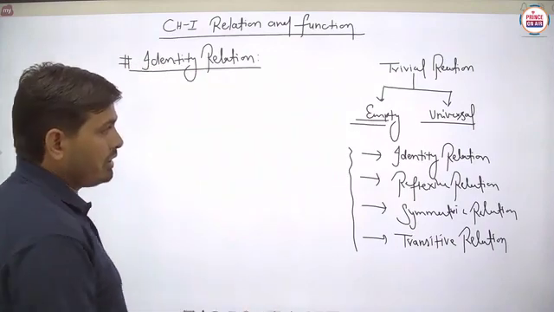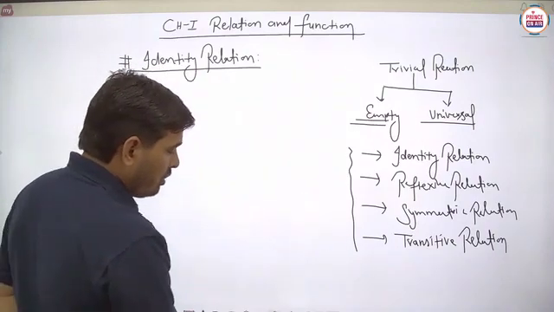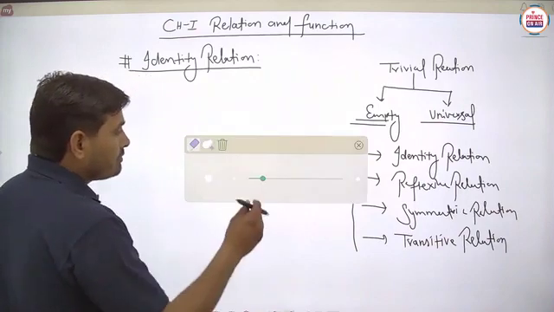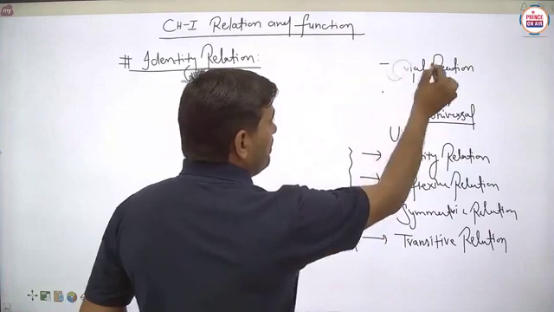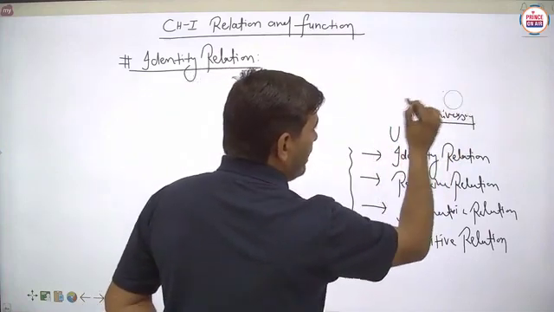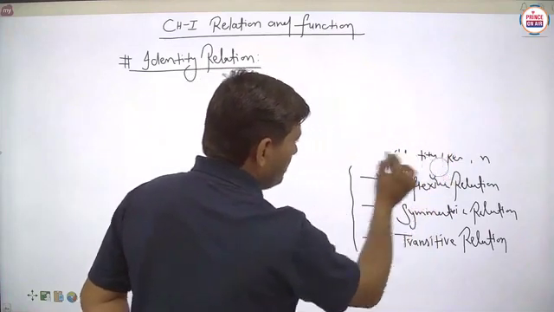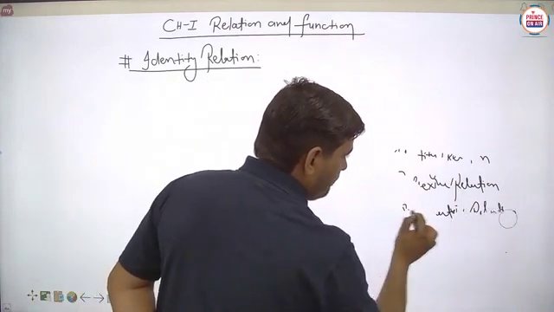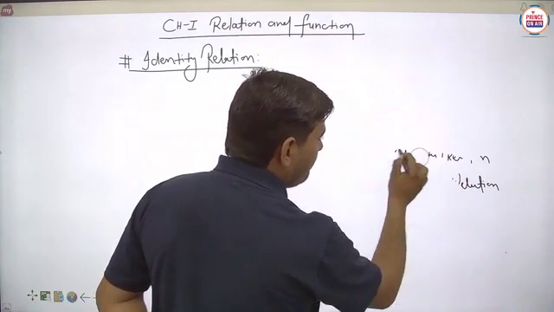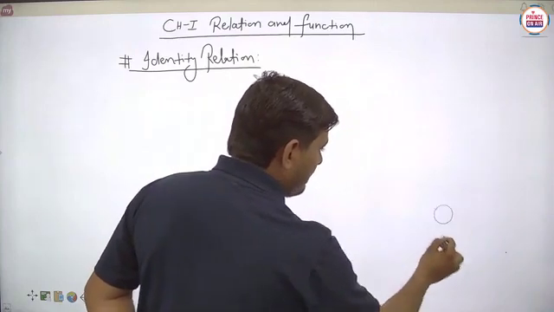So firstly I will erase this part here, because we have to see the basic type of relation that is known as the identity relation. We are erasing these parts because one by one we are going to study each and every type of relation here. Is it clear?